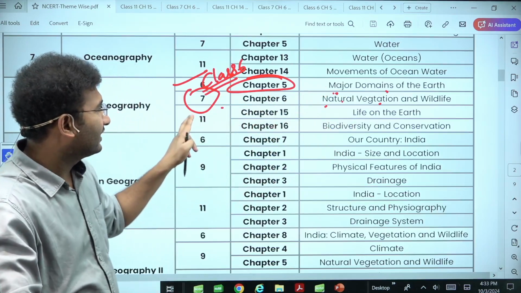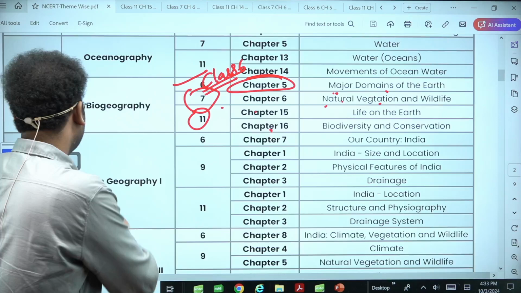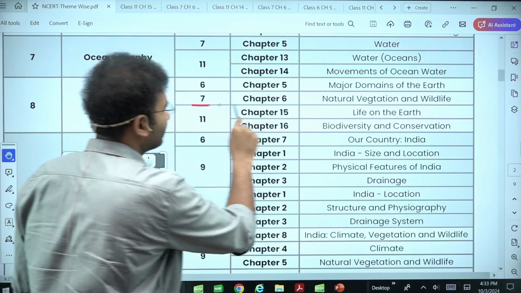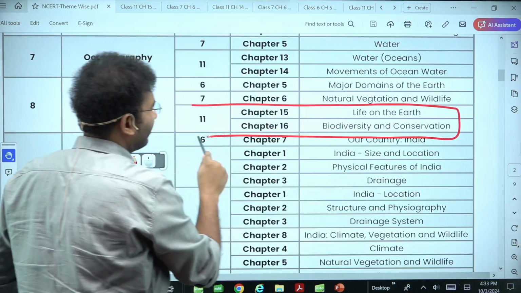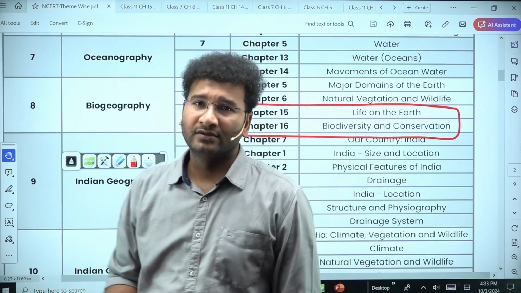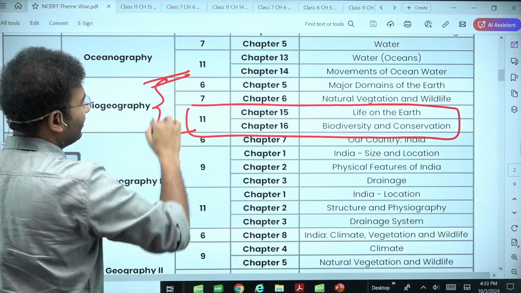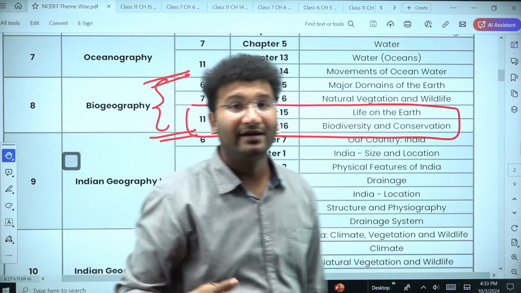Come to class number 11, chapter number 15 and chapter number 16. This is a little advanced chapter. It talks about what is a biosphere reserve, what is biodiversity, how the conservation of biodiversity can be taken up. So more or less, this is one area where you are going to get dynamic content.